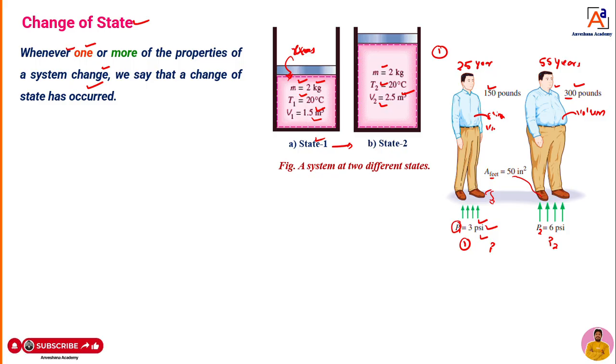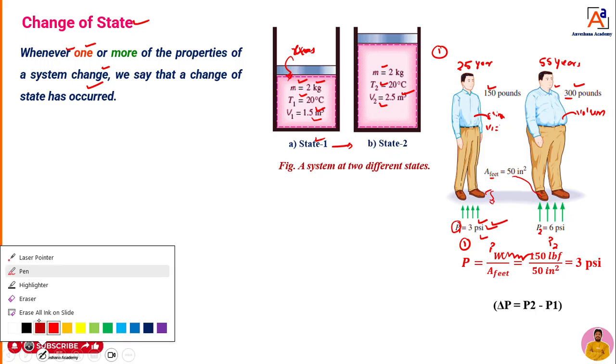Volume, initially the volume of the body is less, but when it becomes 55 years, the volume is increased. That means here the pressure also changed. Pressure initially it was this much. Second case, pressure is increased as well as volume also increased from 1 to 2. That means two properties are getting changed in a system. If one or two properties of a system change, then what we can say? There is a change of state, dear students. There is change of state.